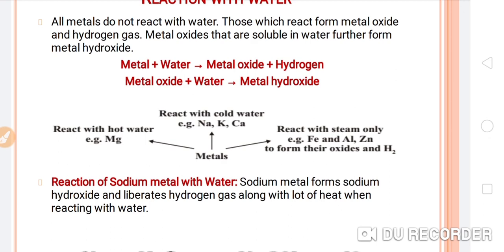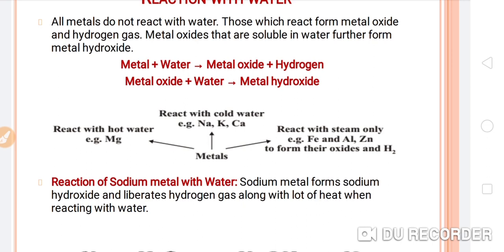which metals can react with which kind of water, like cold water, hot water and steam. Metals like magnesium can react with hot water. Sodium, potassium and calcium can react with cold water. And iron, aluminium and zinc will react only with steam. So here we have classified all the metals.